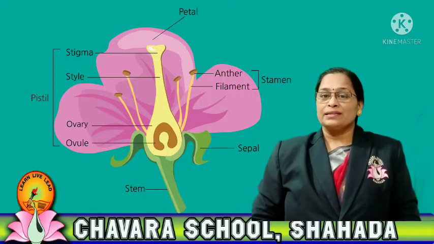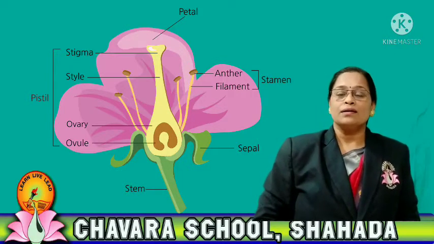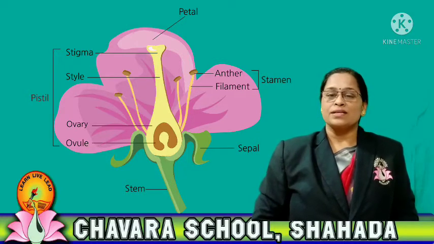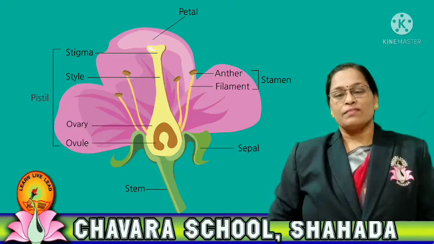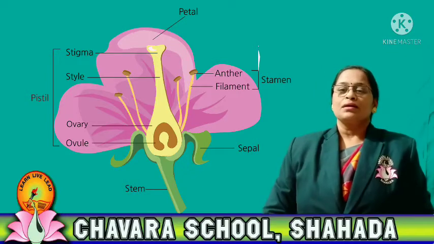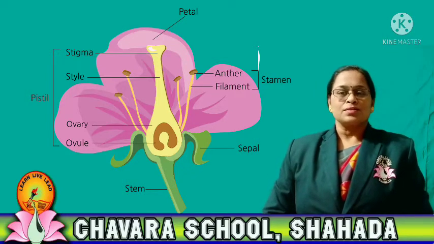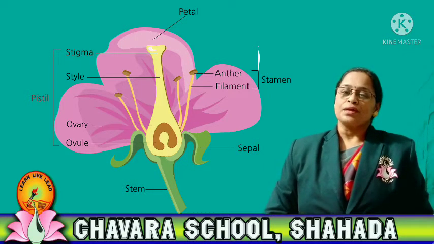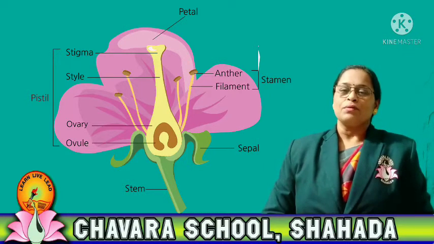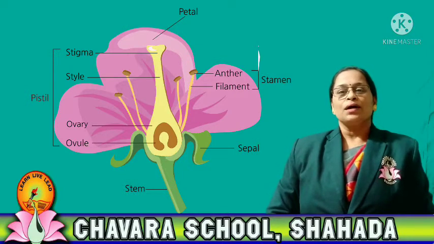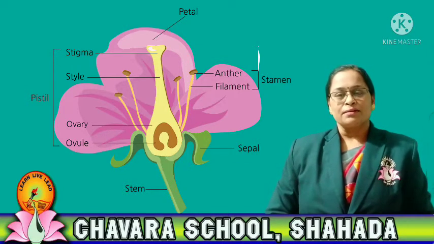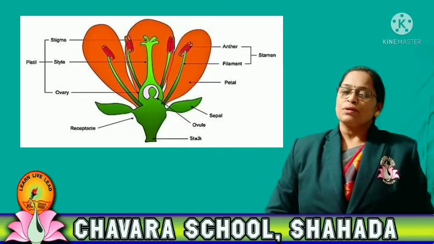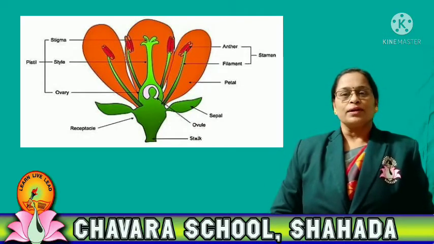Then next, calyx and corolla are the accessory whorls. The function of the calyx is to protect the flower when it is in bud condition. Each member of the calyx is called a sepal. The function of the corolla is to attract insects for pollination. The corolla has different colored petals and fragrance also. Each member of the corolla is called a petal.